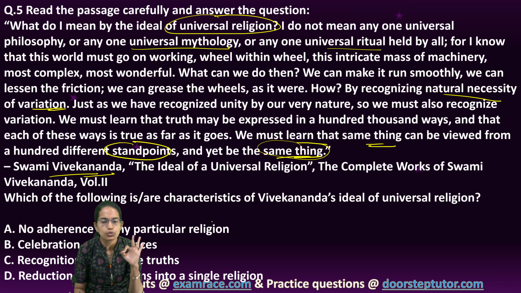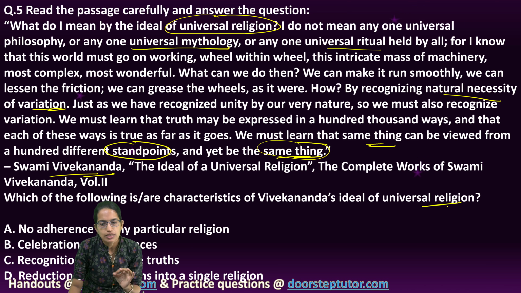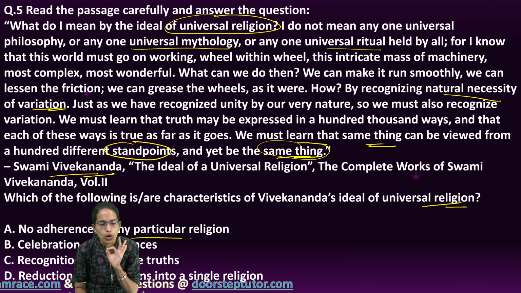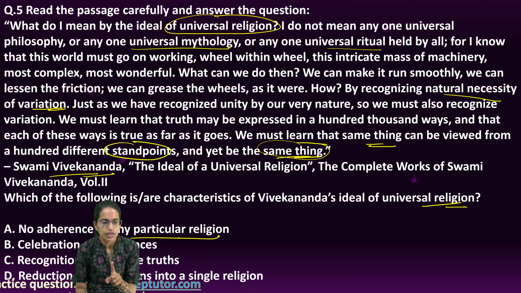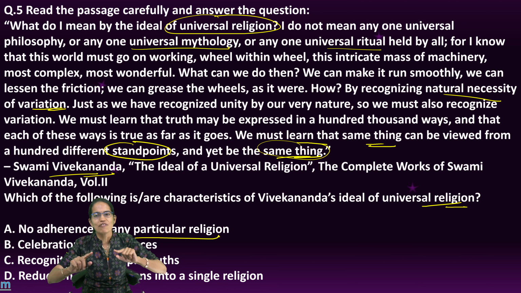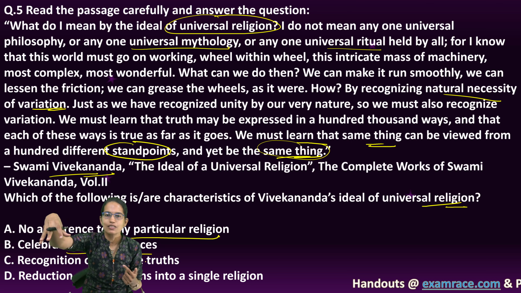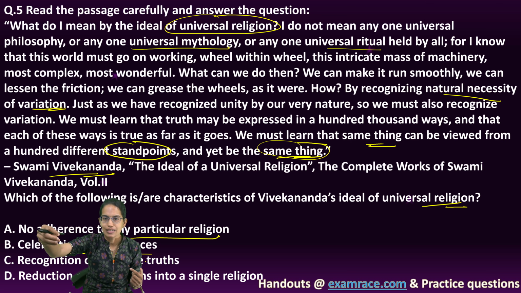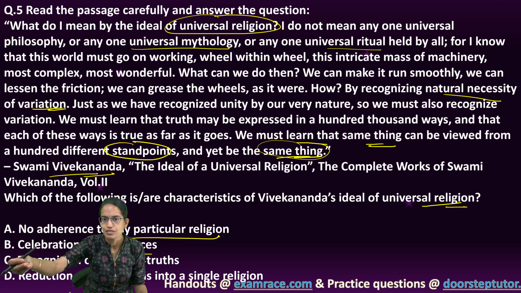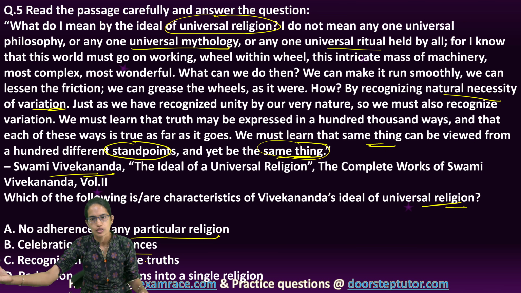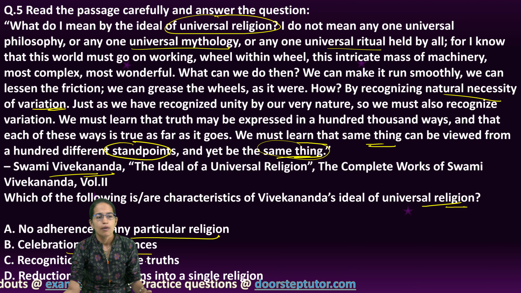According to Swami Vivekananda's universal religion concept, there is no adherence to a particular group of religion and we are celebrating the differences. Despite the fact each religion has its own standpoints, the message becomes the common message, that is, we must do this because that is for the betterment of the society, or this is something that has to be praised by everyone.